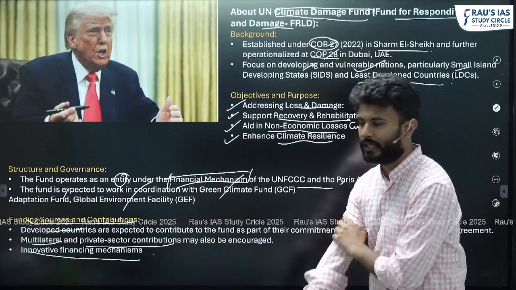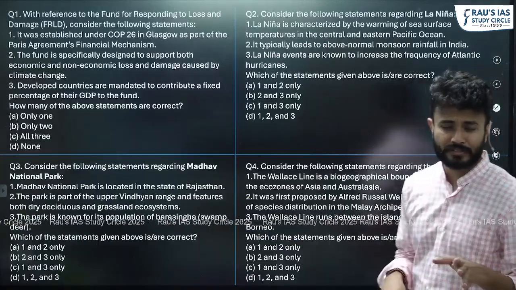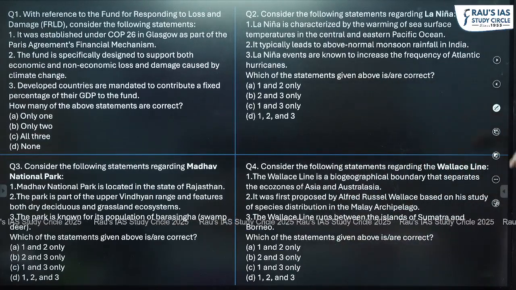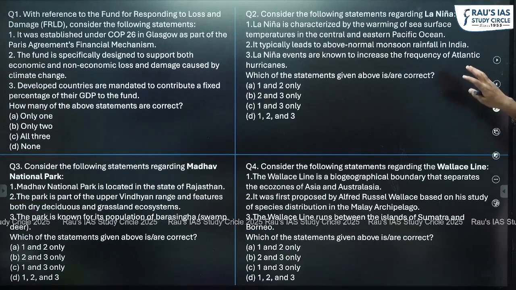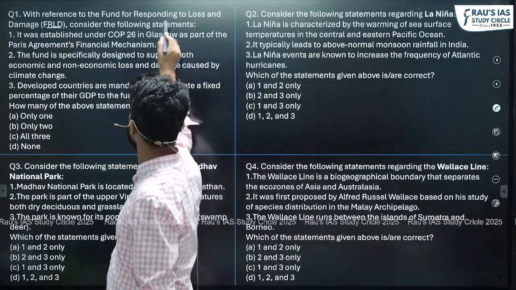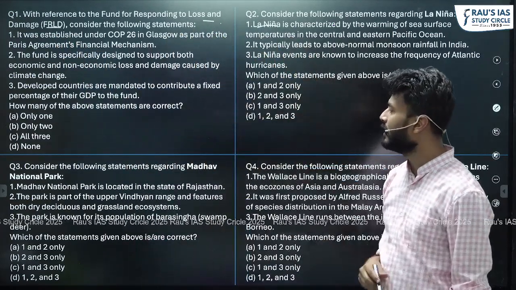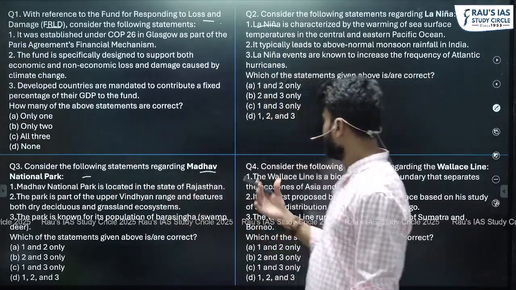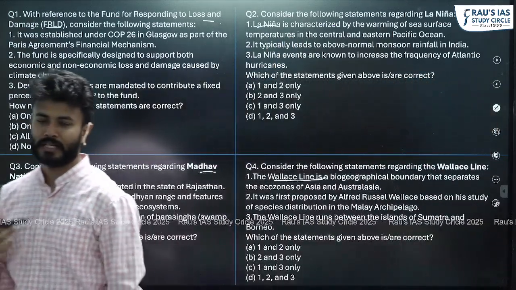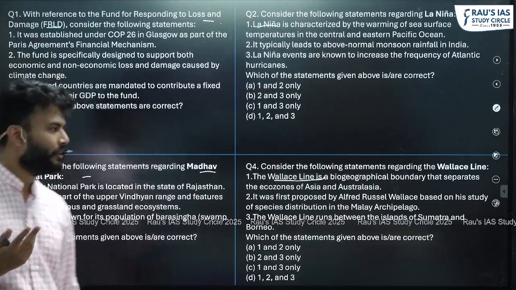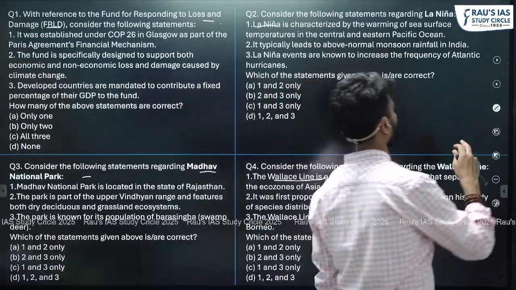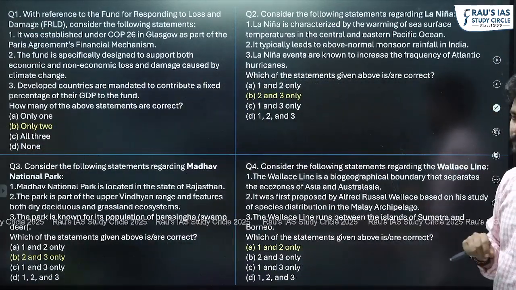So this was all for today. Now coming to the practice questions, very simple questions from the discussions which we have done. Just give yourself a time, or you can pause the screen, take the screenshot or whatever, and then try to attempt these questions. The first question is in relation to the fund which we have just discussed. The second question is related to La Nina. Then we have the Madhav National Park question, and then the question on the Wallace line, mainly from the prelims section. These are the types of questions which we can expect in the prelims examination. So try to attempt it, right? And the correct answers for these questions are these.